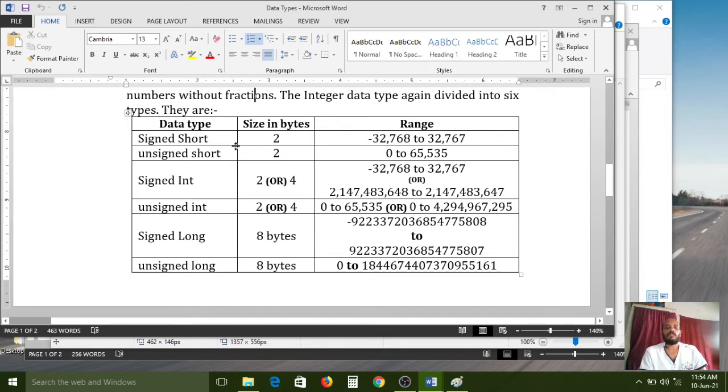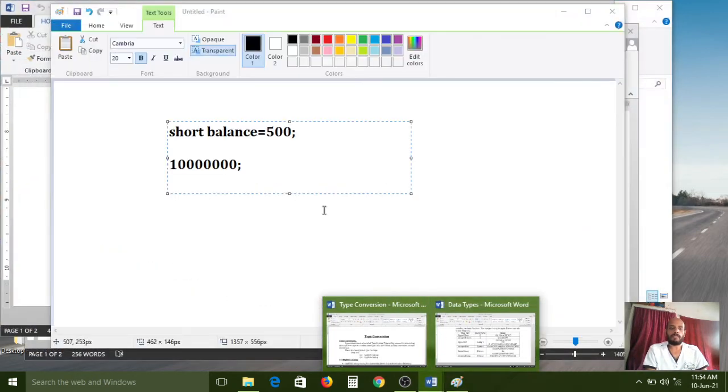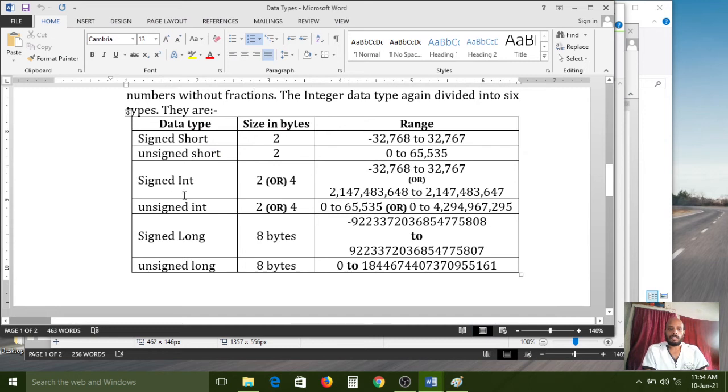In that case, we need to increase the data type. So we have to use int. After that we have to see the int data type range. Signed int is also up to about 32,767, so not sufficient. Then we need to use the long data type. So this much value it can support.